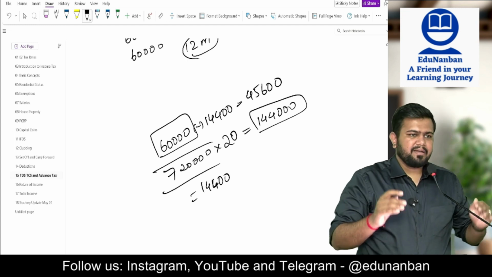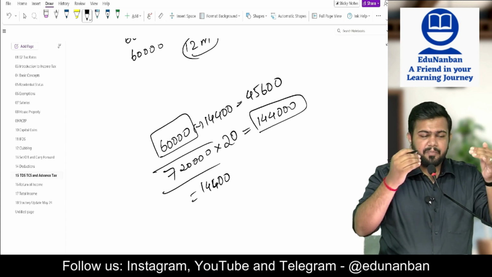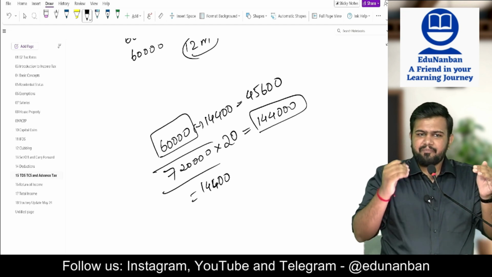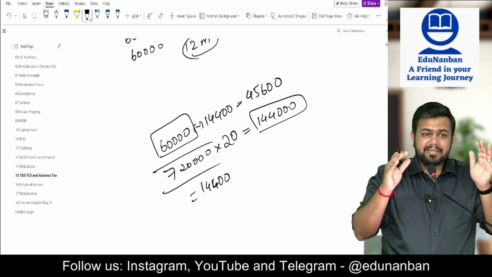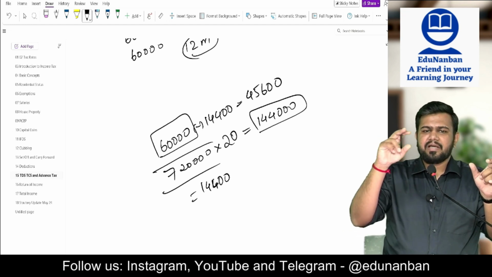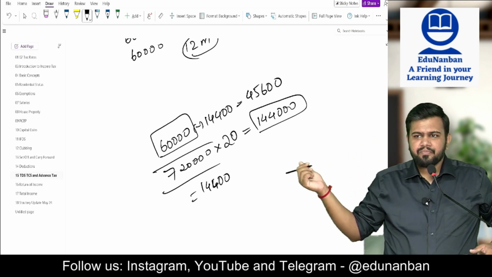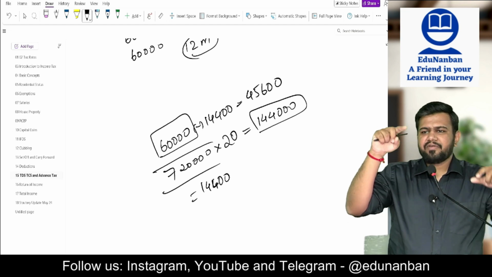So what did I tell? I told you that when a person is deducting the TDS, the person should compulsorily collect the PAN number from the payee. If the PAN number is not collected, if the payee is not giving the PAN number, then TDS has to be deducted at the TDS rate or 20%, whichever is higher. In this section, the TDS rate is what? 2%. Then 2% or 20%, whichever is higher.